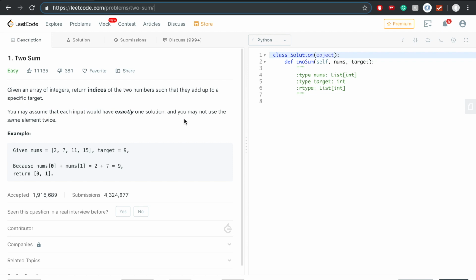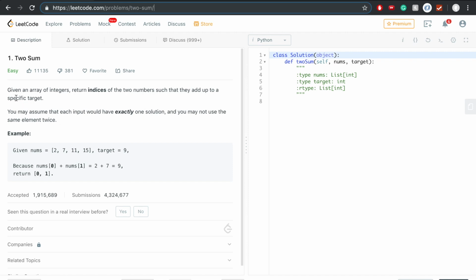Personally, this has come up in three of my interviews. One of the interviews was with Goldman Sachs, and this comes up way more often than it should. This is one of the easier questions. However, it makes you think about a lot of the core structures. If you're doing Python, it makes you think about dictionary structures, hash map structures, hash tables and things like that. But not to get into too much, let's try to solve the question.